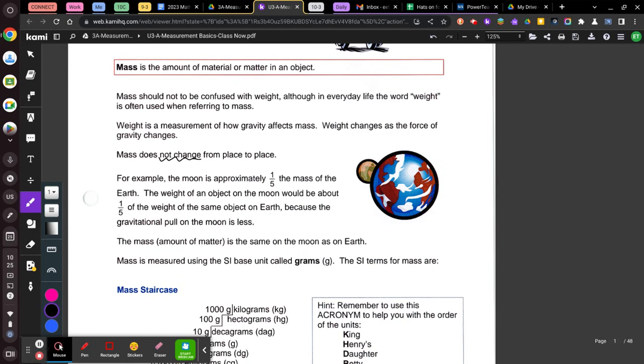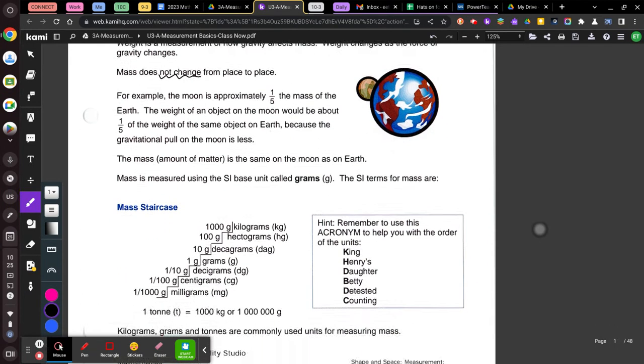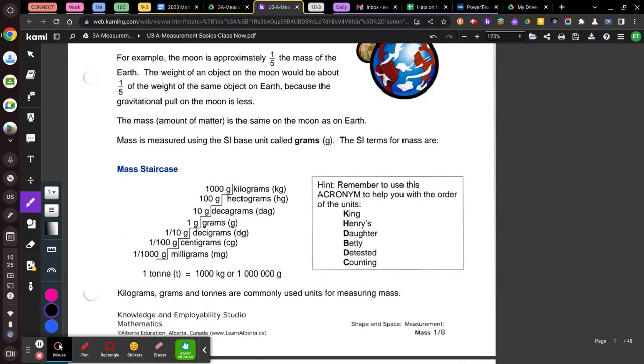However, weight can change. So that means, yeah, I know, I've got to just get bigger. Just keep getting wider. So yes, weight can change. Mass never does. So you have to remember that with the objects. An object's mass will never change, but weight can.